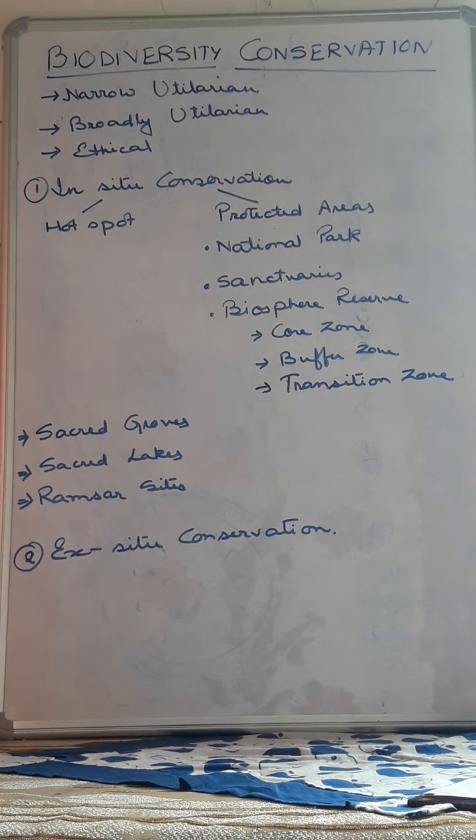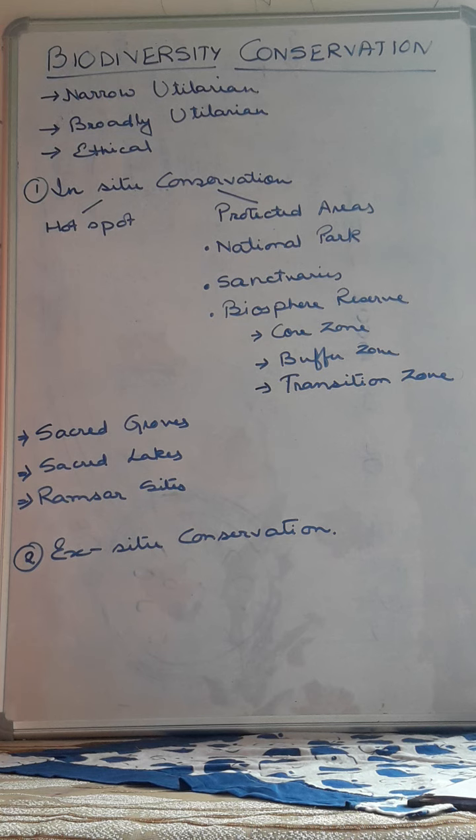Protected areas means there are some particular areas which have to be properly protected so that the biodiversity is safe. For example, some particular areas are designated for protection, like the national park. The national park is the area considered by the government so that here the wildlife is properly protected and no outside activities are allowed. For example, plantation, cultivation, felling of trees are not allowed at all.